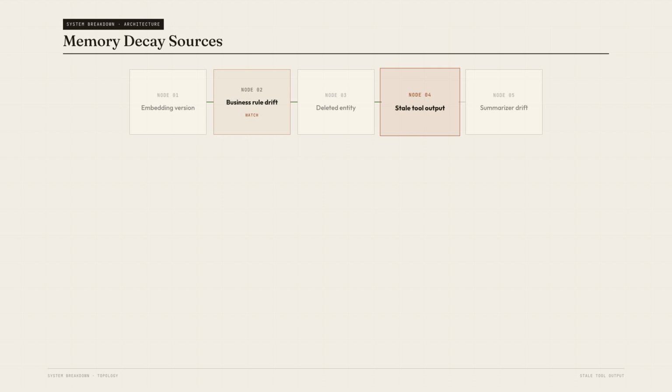None of those are mystical failures. They are versioning failures. The dangerous part is that vector search hides them behind relevance. The fragment looks related, the source text sounds plausible, the score is high. But its truth state has expired.